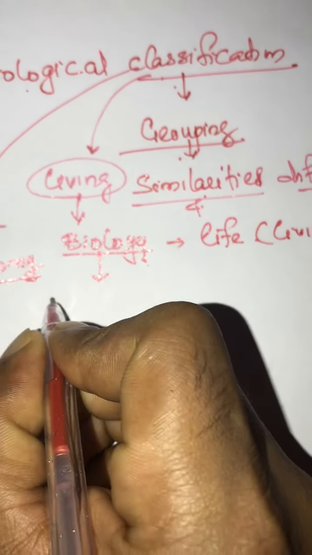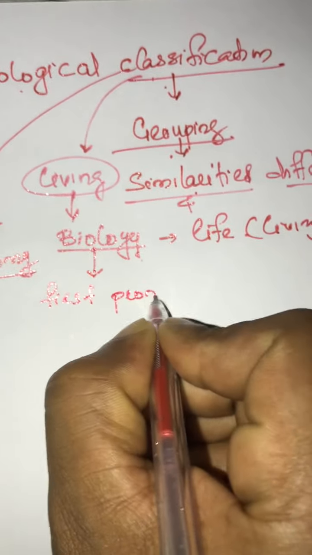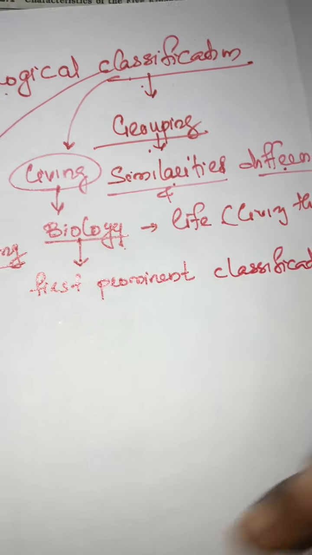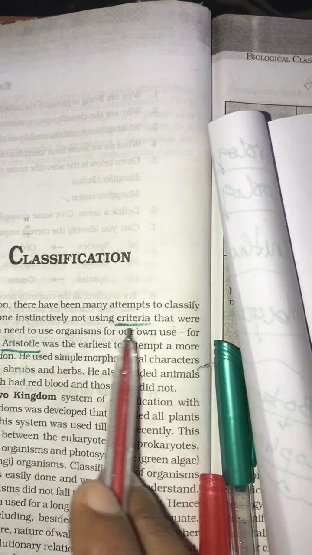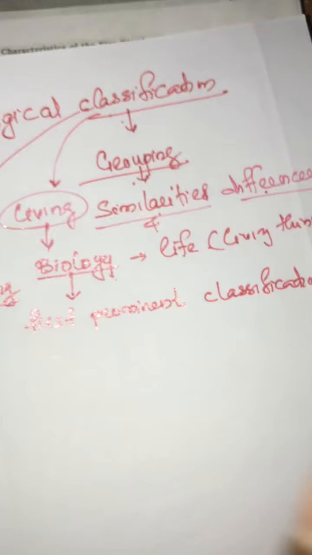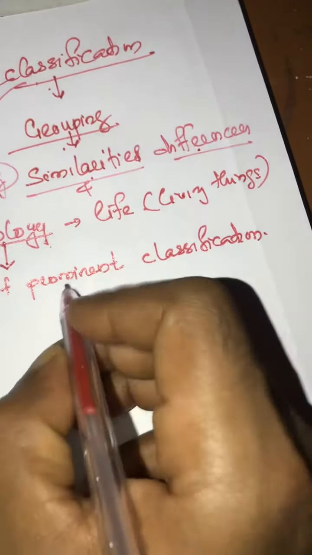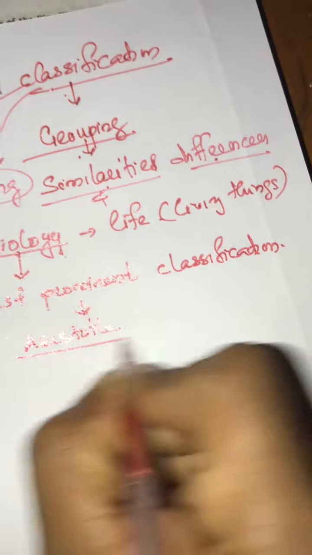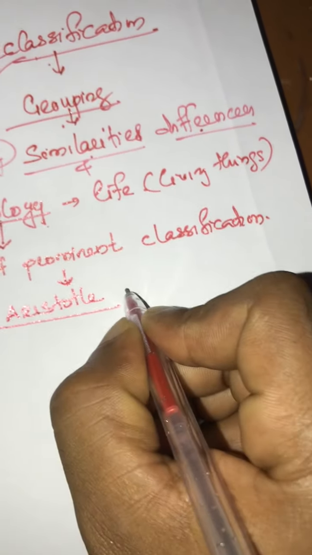In biology, the first prominent classification was introduced by Aristotle. There have been many attempts at classification in science, but classification based on a specific criteria came from a very famous scientist called Aristotle. So he is called the father of biology.